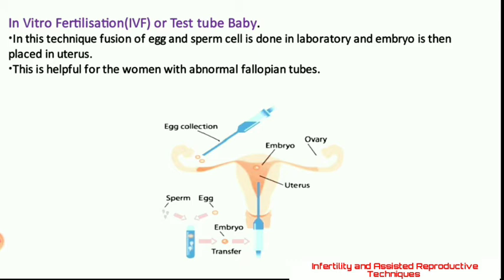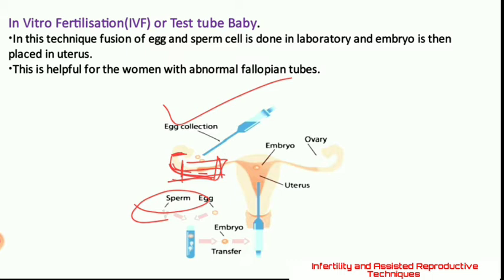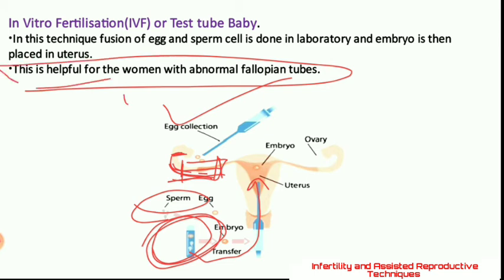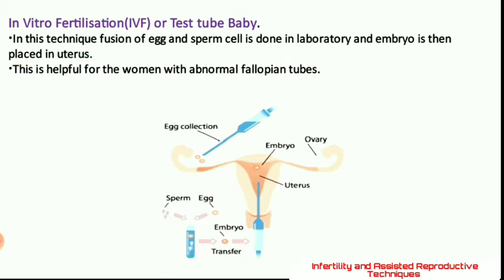uterus. When the fallopian tube in a lady is not working properly, which is blocking the egg cell movement, the ovum movement, at that time the egg cell is taken away from the lady through some means. The egg cell is collected, and then it is fused with the partner's sperm cell in a test tube, and then it is again placed into the female's uterus. So it is a very helpful technique for females with abnormal fallopian tubes.